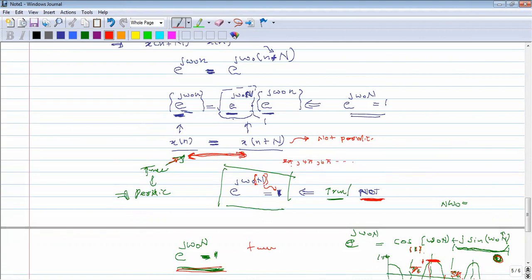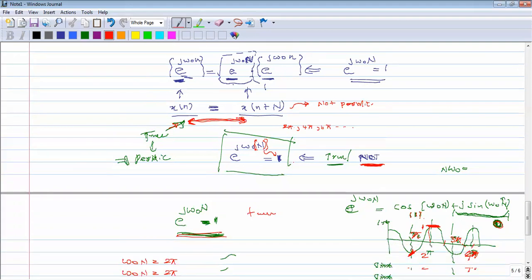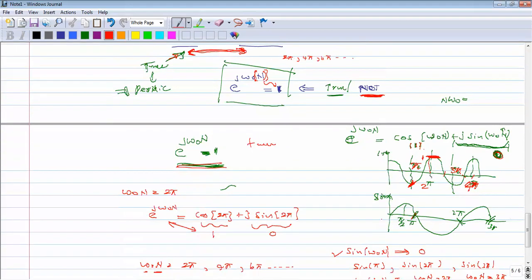So the fundamental period is the minimum period. Minimum duration, always minimum duration. Fundamental period is minimum duration. So if this is the fundamental period from here to 2 pi, then at 4 pi it is also repeating. If you consider the 4 pi time period, after 4 pi it is repeating, but we are not considering this 4 pi as the fundamental period.